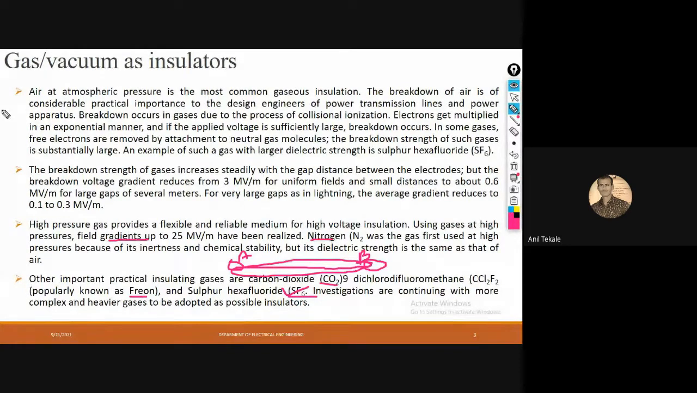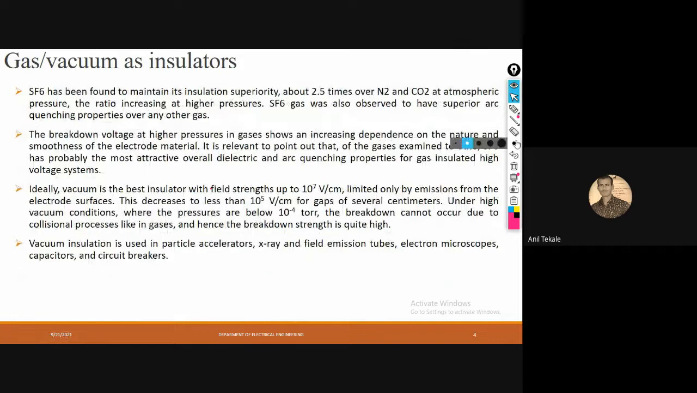Many investigations are still continuing, depending on the complex as well as heavy calculations. Many researchers are working on the same to reduce such complexity. So this is all about gas as an insulator, and next vacuum as an insulator. Here again we can see the SF6 gas, which I had already told you is very important in the case of insulation superiority. It is about 2.5 times that of nitrogen.